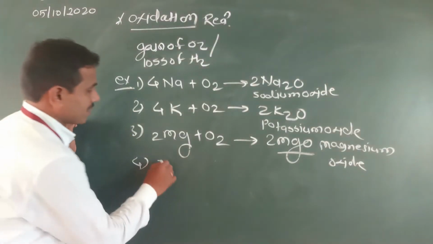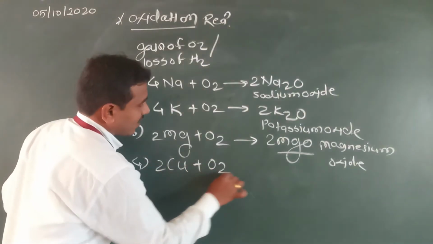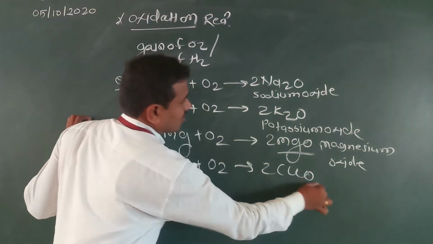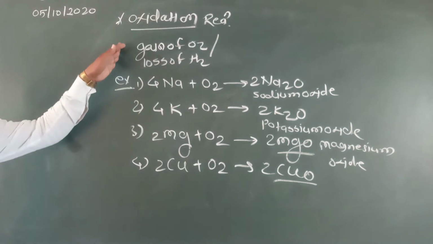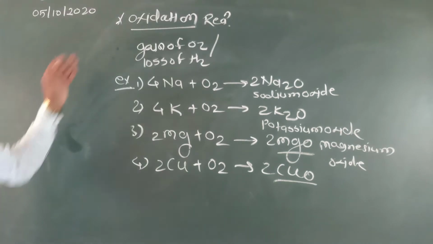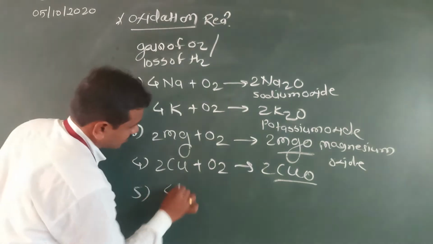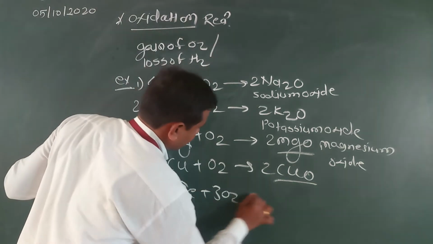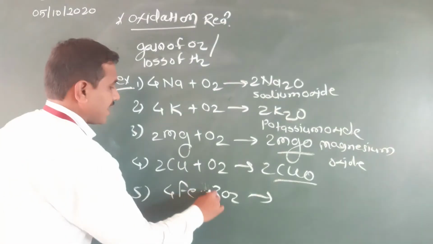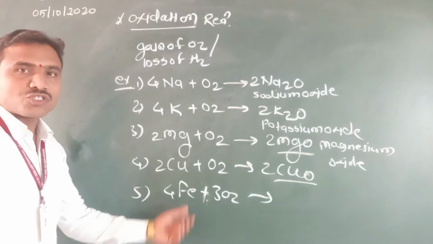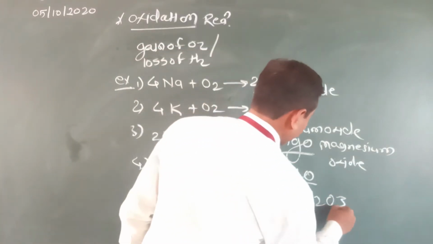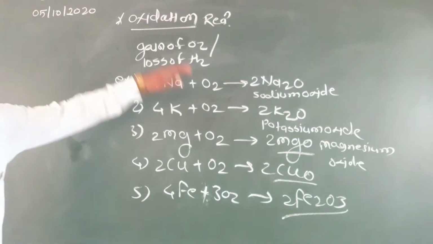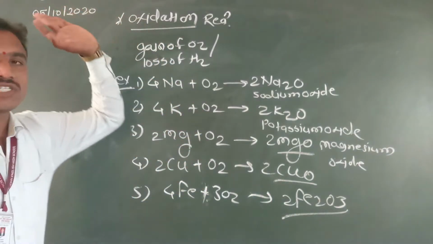For example, copper also reacts with oxygen to form copper oxide. It is also an example of the oxidation reaction. Iron reacted with oxygen to form Fe2O3, ferric oxide. See here, all these are examples of the oxidation reaction.